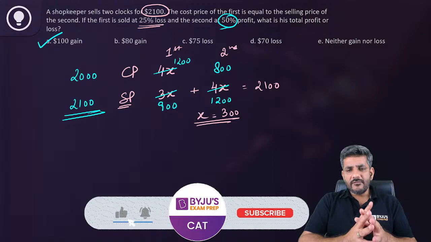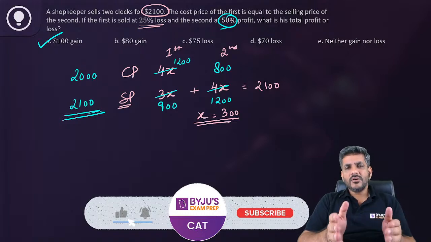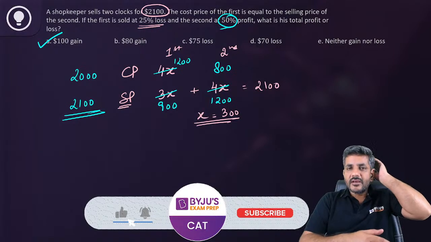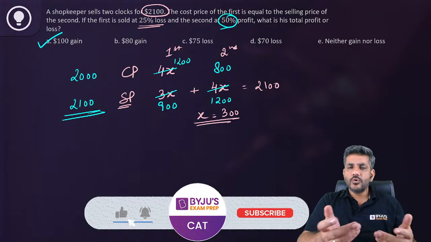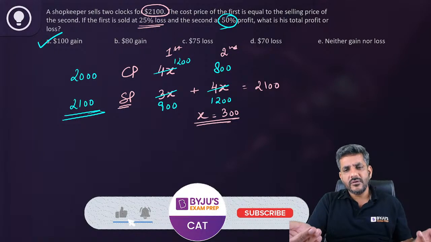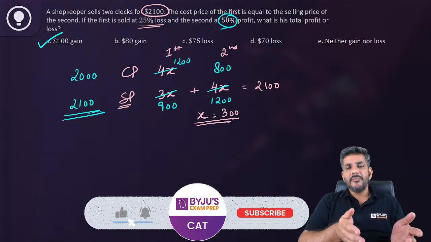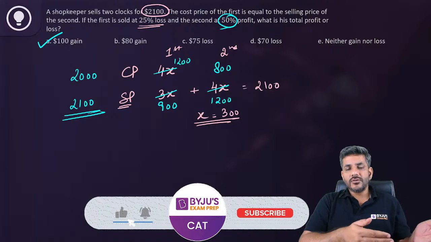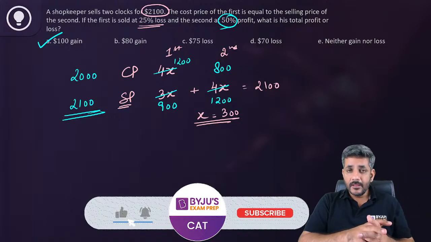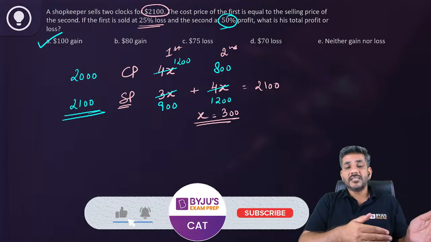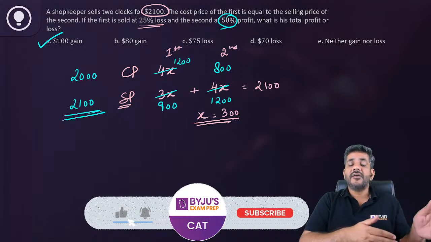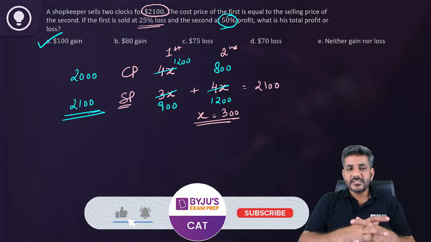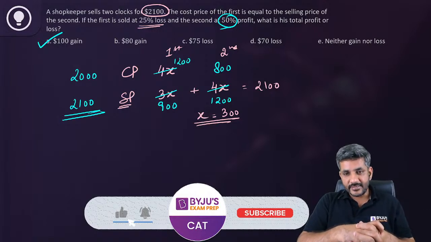On that, we have to have 25% loss. So I thought it is better to assume it as 4x. भाई जो assume ही करना है तो आप x assume करने की बजाय 2x, 3x, 4x कुछ भी assume कर सकते हो. By taking 4x, we are able to just use some integers here. Because on 4x, if there is a loss of 25%, it becomes 3x. Otherwise, x लेता तो वो कितना बन जाता मेरे पास 0.75x. So to avoid those decimals, I am just taking the selling price as 4x here.